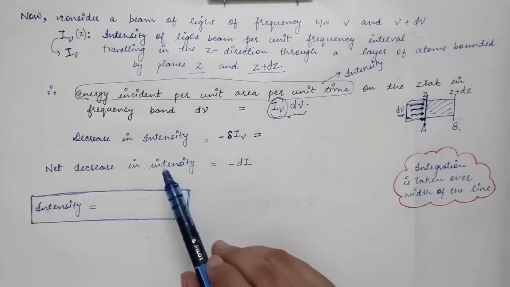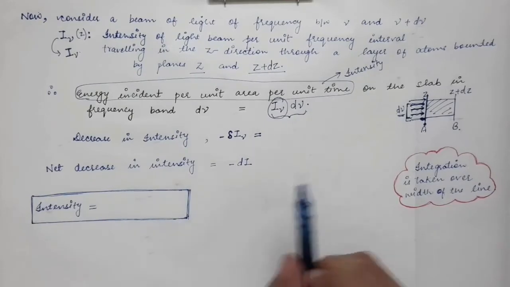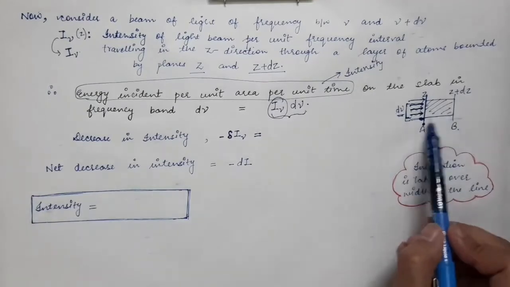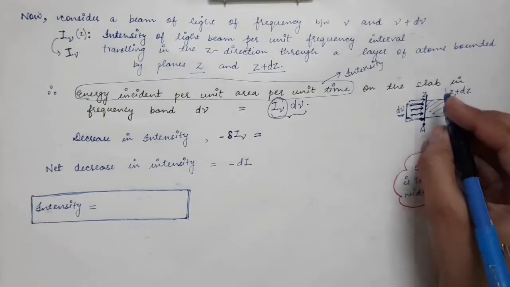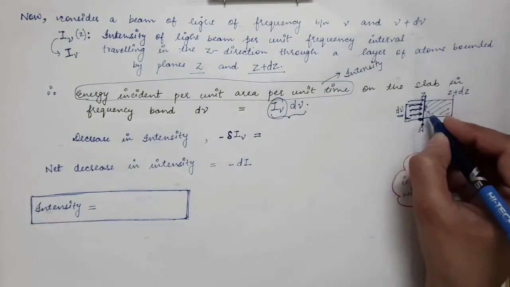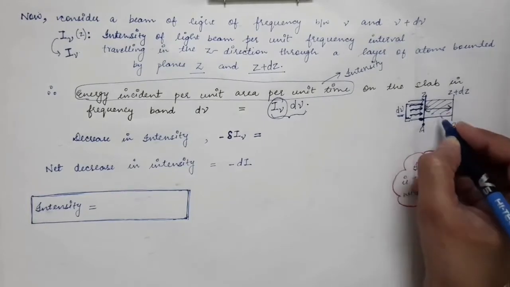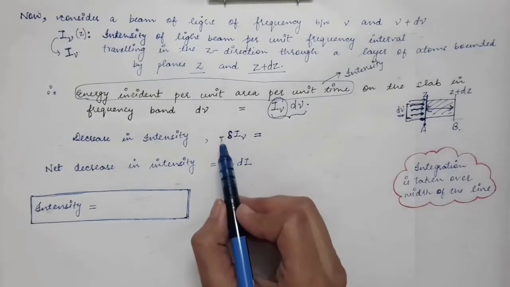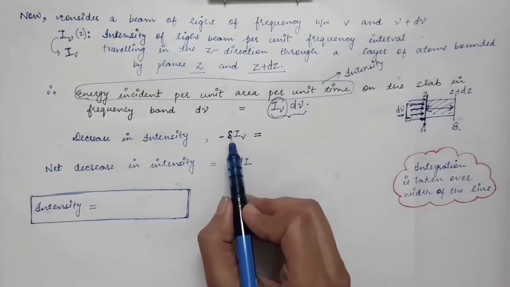Now what will be the decrease in intensity? As these photons travel in this slab, what will be the decrease in intensity of the light in this particular thickness of dz? Let's denote the decrease in intensity by minus delta I nu.